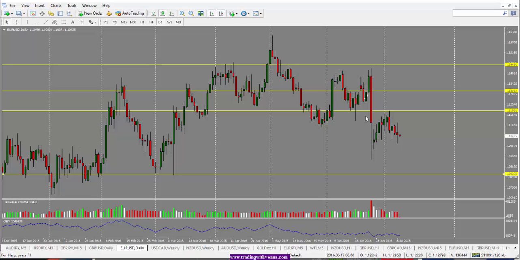Looking at the daily chart here, as we can see, this was the Brexit drop and then we had a pullback.